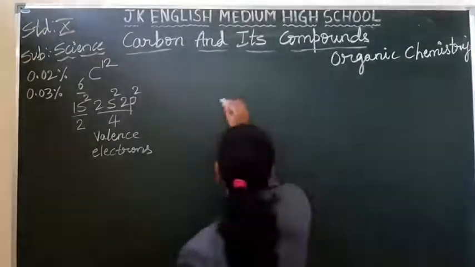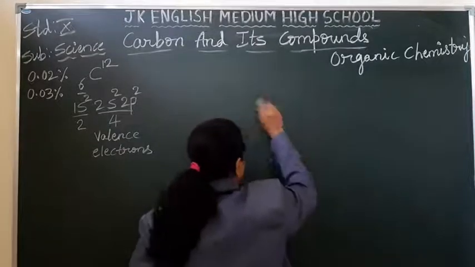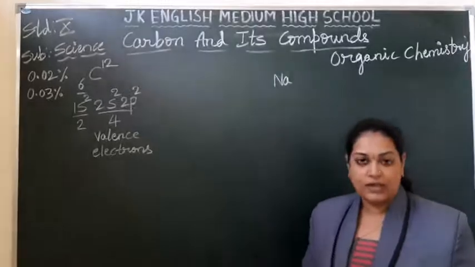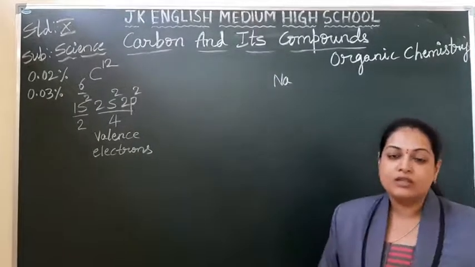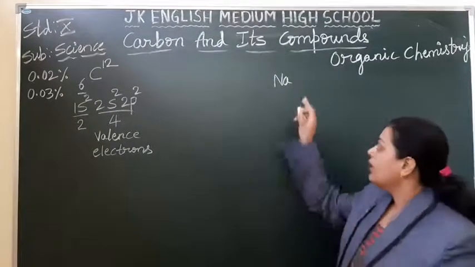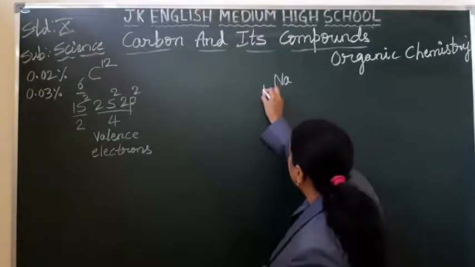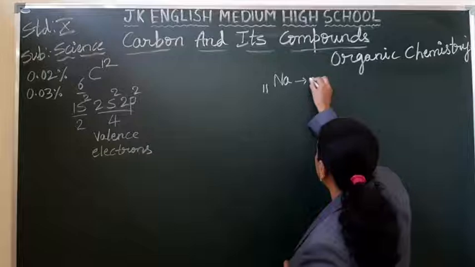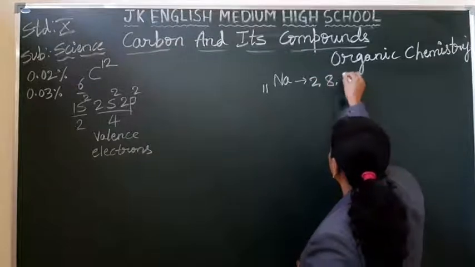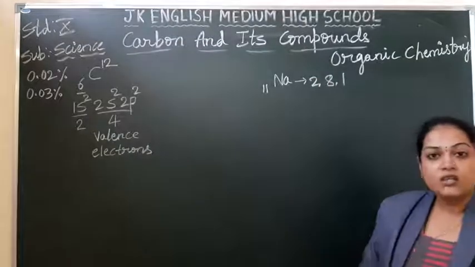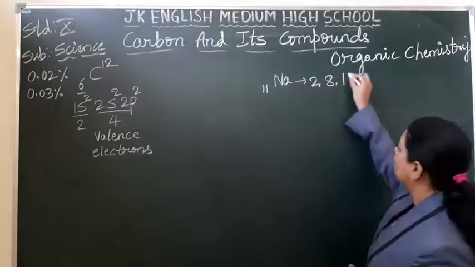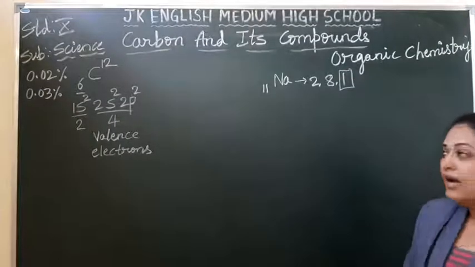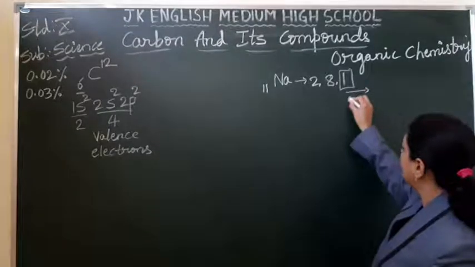See, if you check another example, come to a sodium atom, whose atomic number is 11. If you write the electronic configuration, it is 2, 8, 1. So how many electrons are there in the outermost shell, students? 1 electron is present. And if it will donate this 1 electron, what